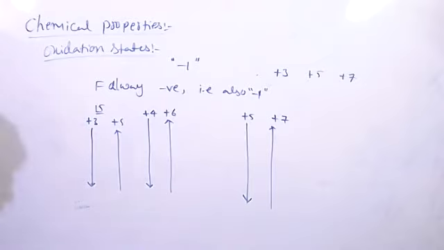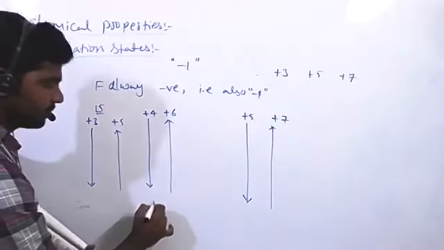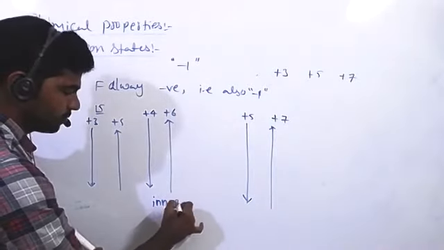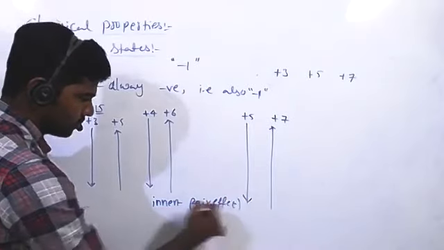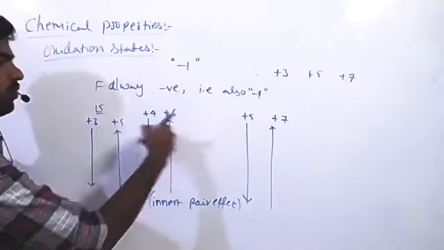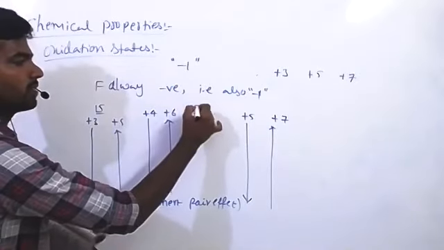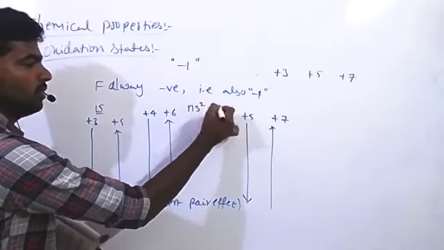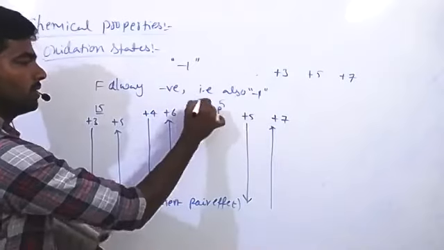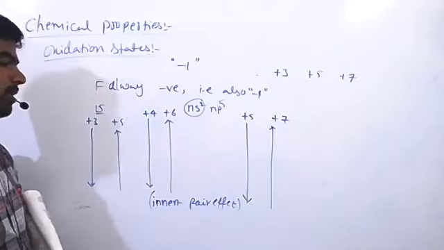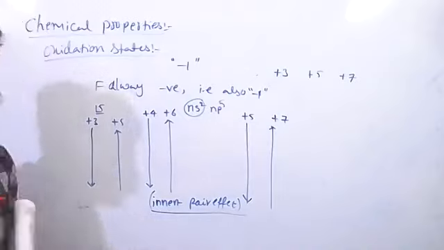Because of inert pair effect. So while writing their general valence electronic configuration, we are giving ns2, this is np3, this is np4, this is np5. But these two electrons are not involved in chemical bond. That's what we call inert pair effect.